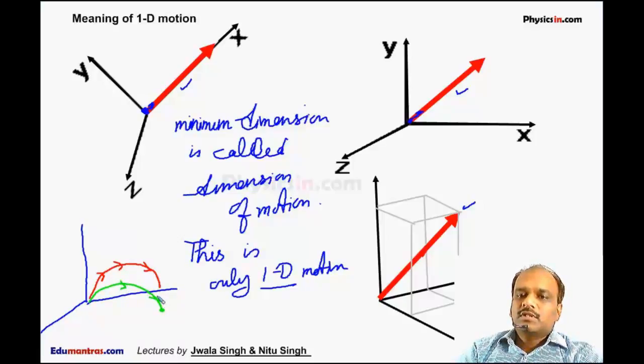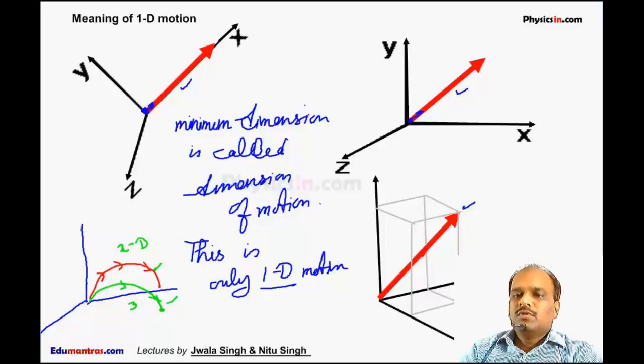Though the motion is in a single plane, the first case is 2D motion and this is 3D. These two are the same projectile, so the minimum dimension possible in those two systems is called the dimension of motion. So either this motion or this motion is always two-dimensional motion.